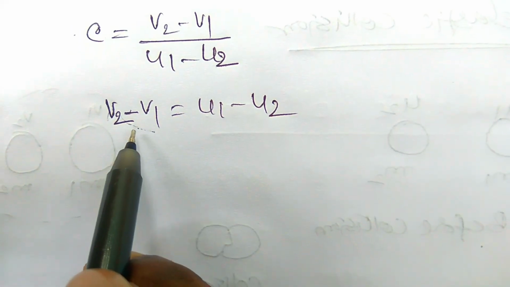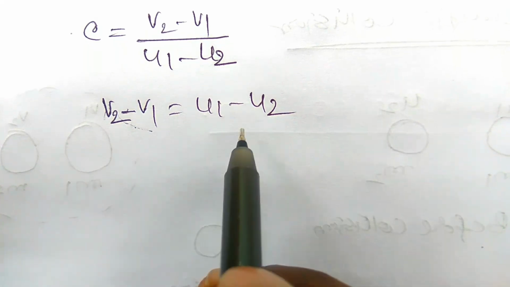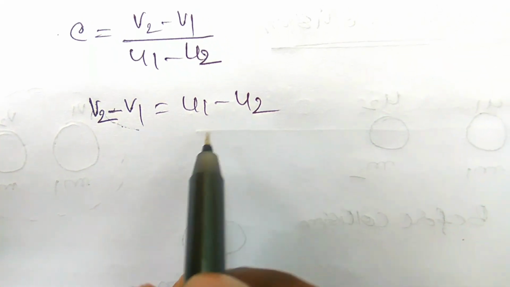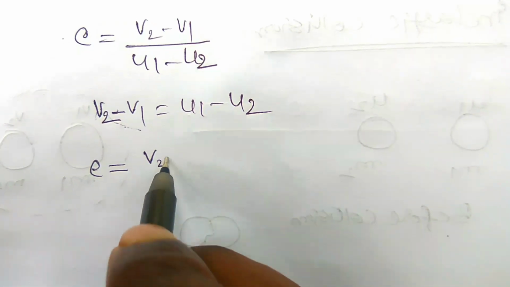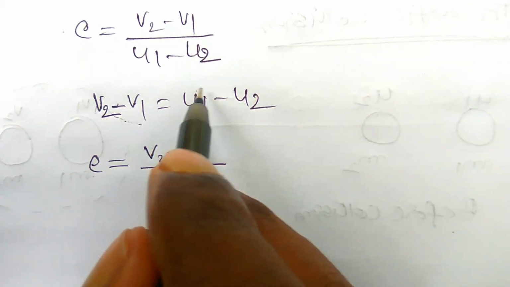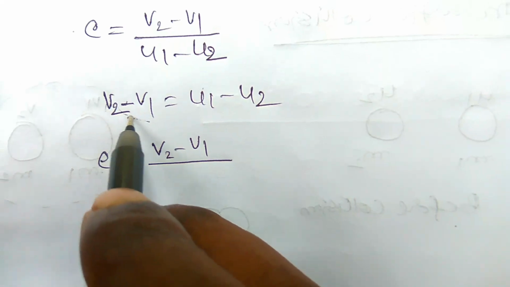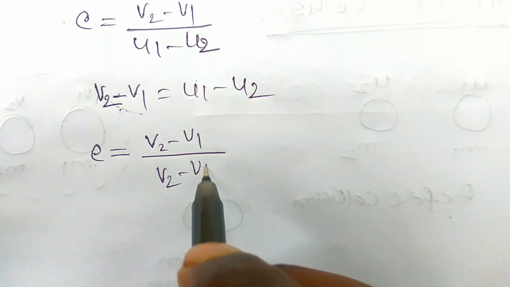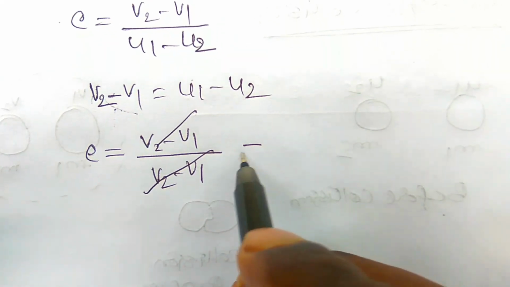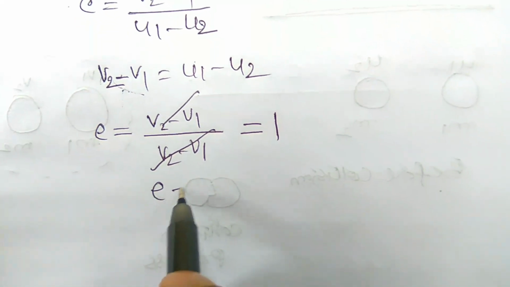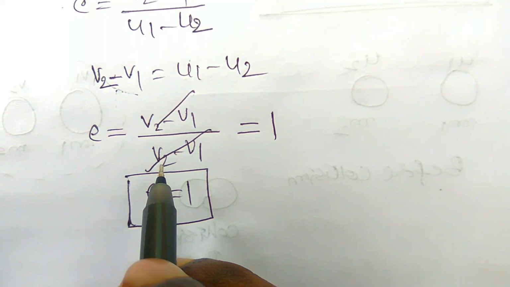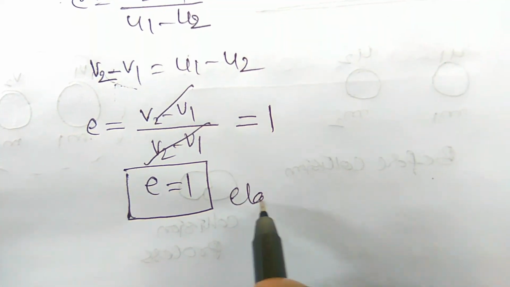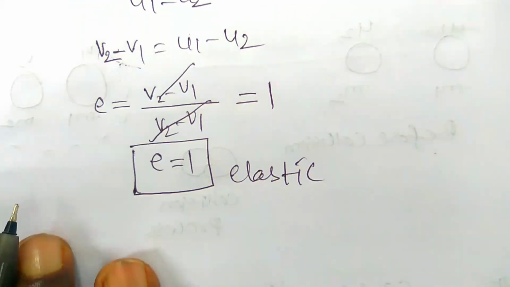The relative velocity of separation is equal to the relative velocity of approach. So V2 minus V1 by U1 minus U2 is replaced by V2 minus V1 by V2 minus V1, so both cancel out and the remaining value is 1. So this is the E value, the coefficient of restitution in case of elastic collision, right?